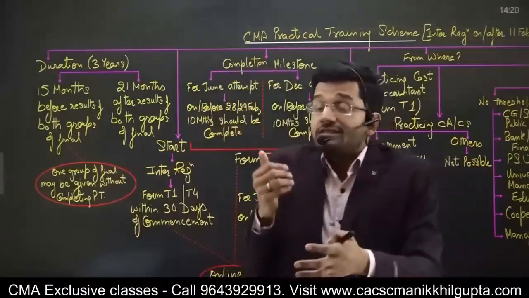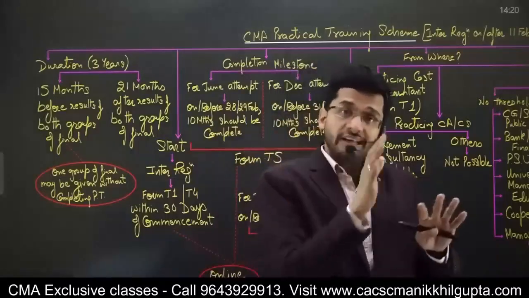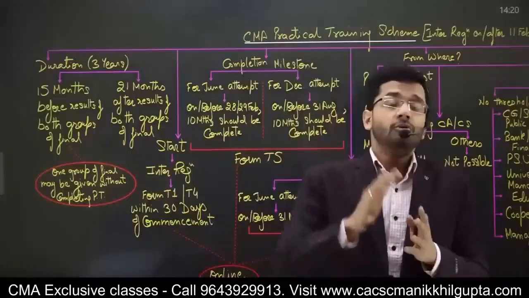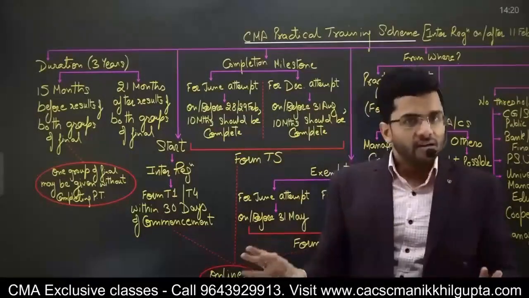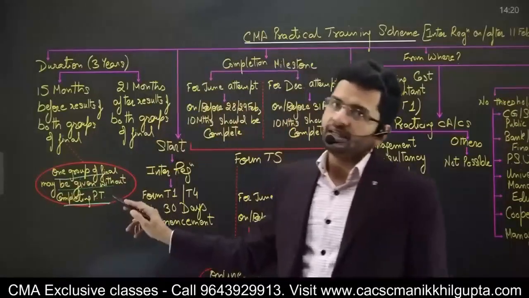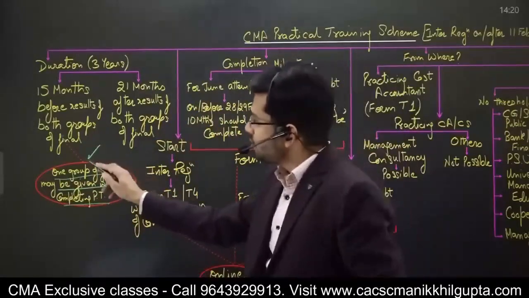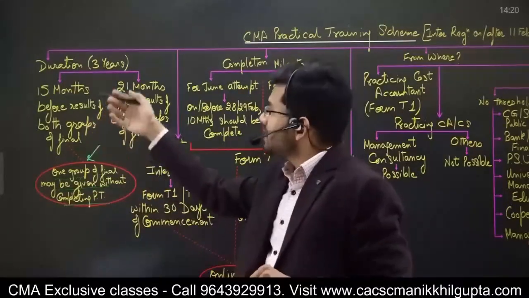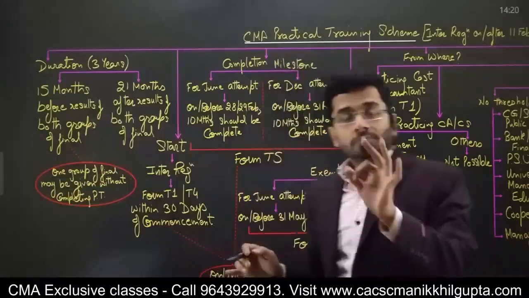Or if you are appearing for the second group of final, I mean the first group you have already cleared, and the second group you are planning to appear now, then you have to complete this training before appearing in the second group of final. So one group of final may be given without completing the practical training. But if you are giving both the groups, then practical training is required to be completed.